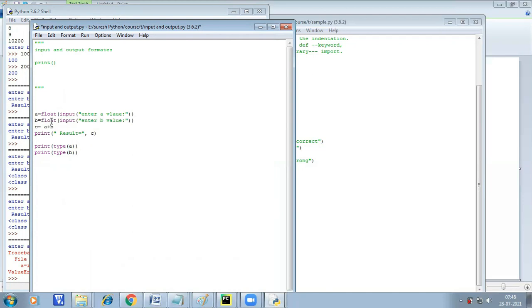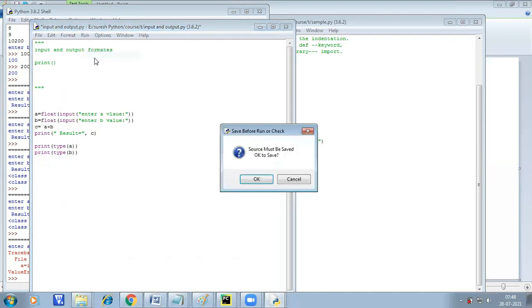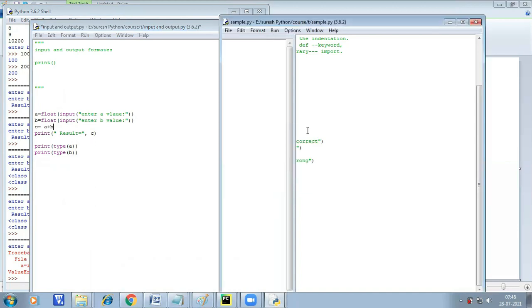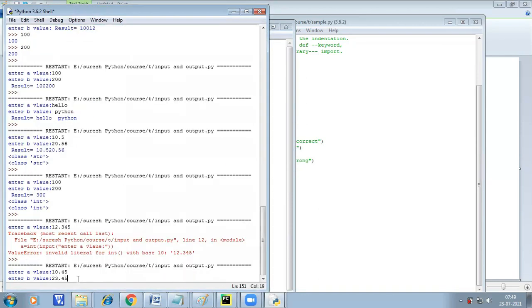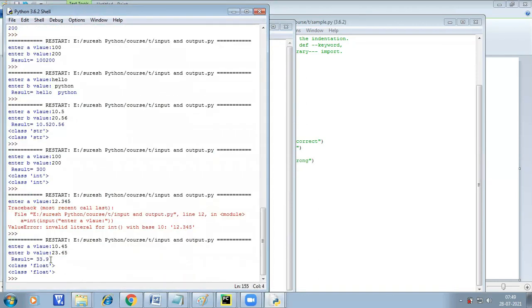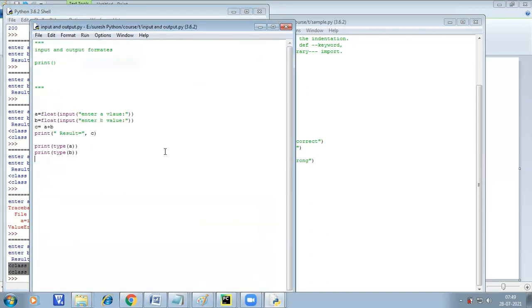Here in Python, it takes characters also as a string. If you mention float and enter 23.45, what's the result? Float type of input. That's it. In the same way,